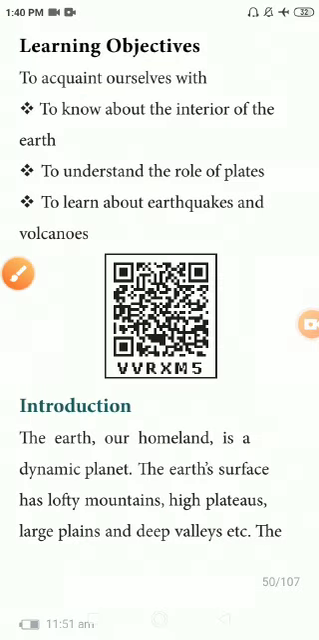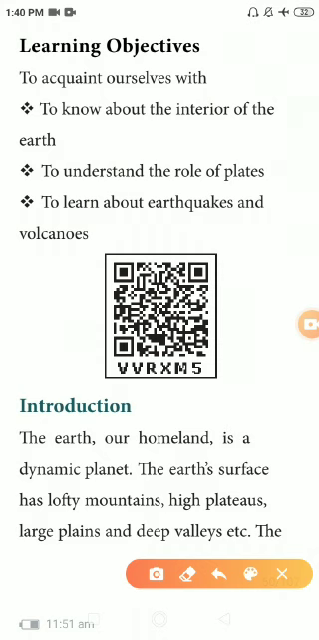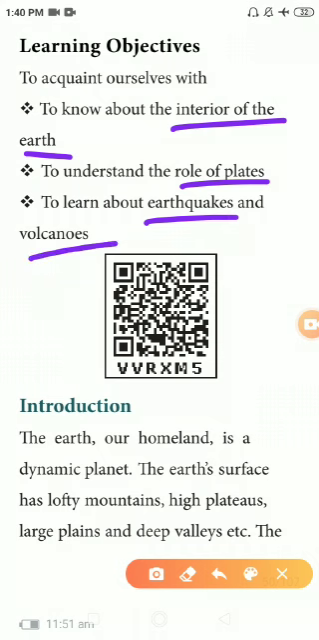Okay. Next one. The earth consists of valleys also. So what is meant by valley? A narrow piece of land in between two mountains is known as the valley. Okay. Next one. Now we can go to the topic, learning objectives. First lesson geography, interior of the earth. From that, what are the things we can understand? To know about the interior of the earth, to understand the role of the plates, and to learn about earthquakes and volcanoes.